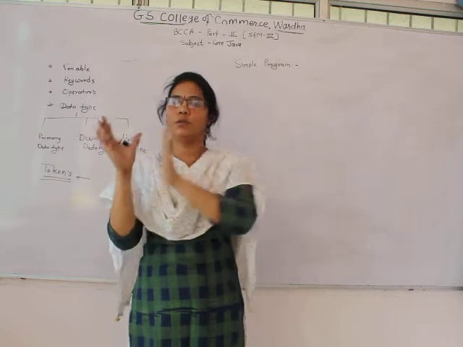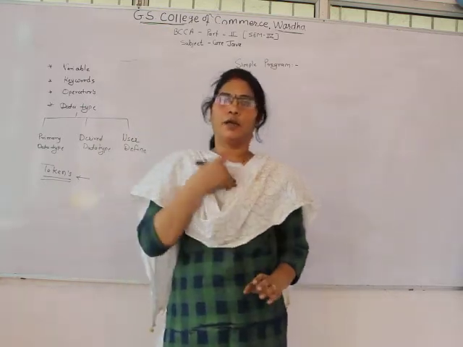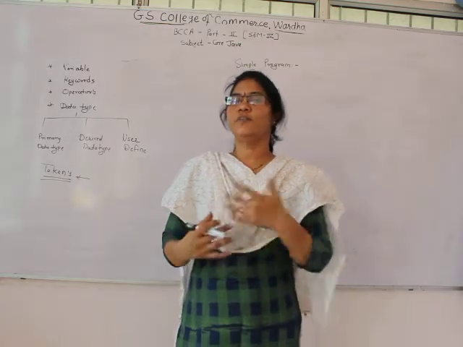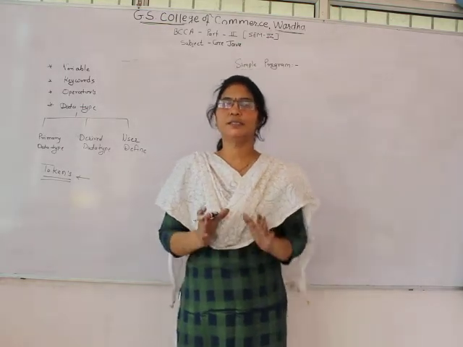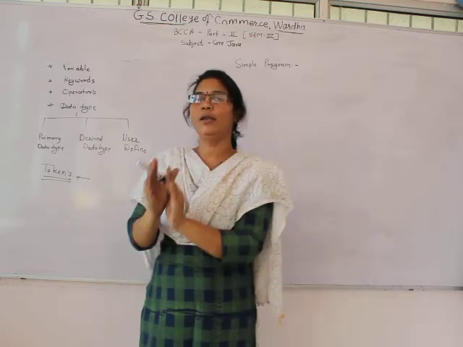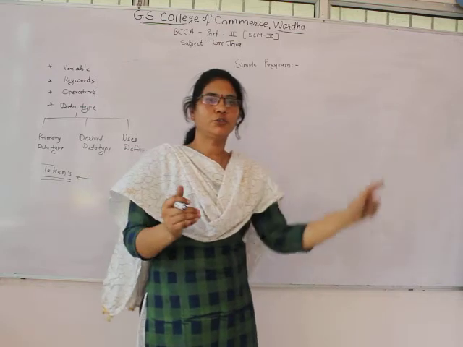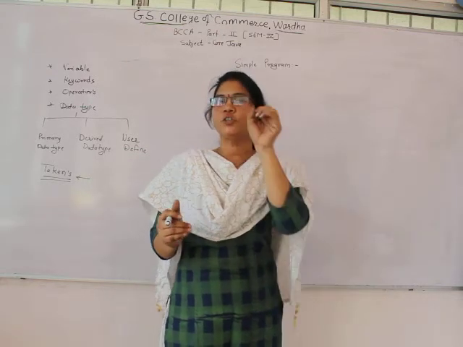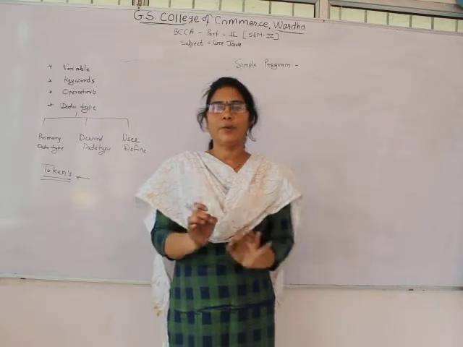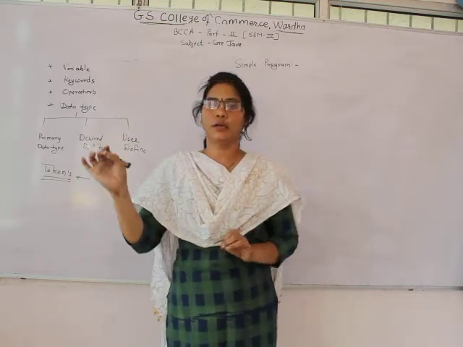So according to me, the definition of the variable is that it has the ability to vary the value during the execution of the program, and it holds memory space according to its data type.